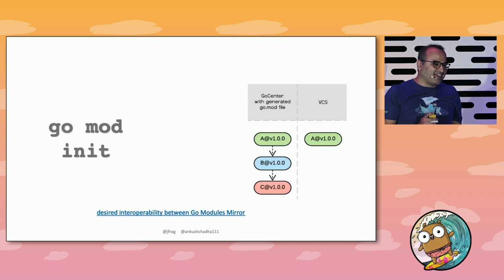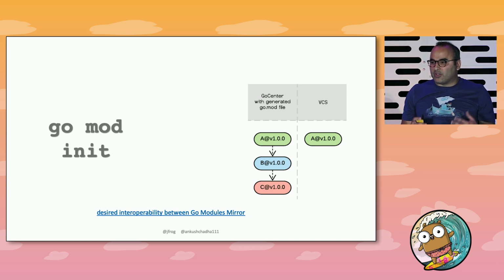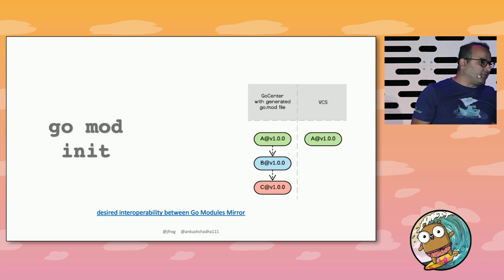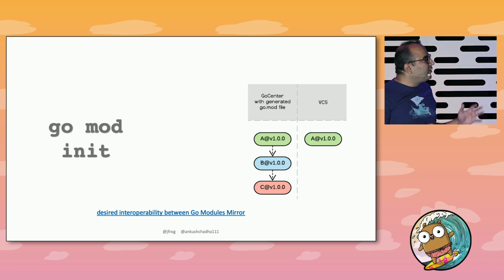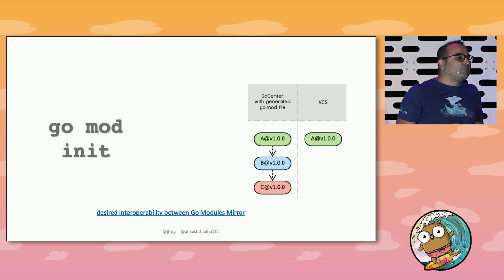Now this one was the hard one. This is where we had to make a hard decision. Go mod init, if there are existing or former package managers used, like Godep, will honor the module author's intent, and it will create a populated version of the Go mod file with the dependency versions locked down. So when we went live with Go Center in January of this year, we had this implementation on.